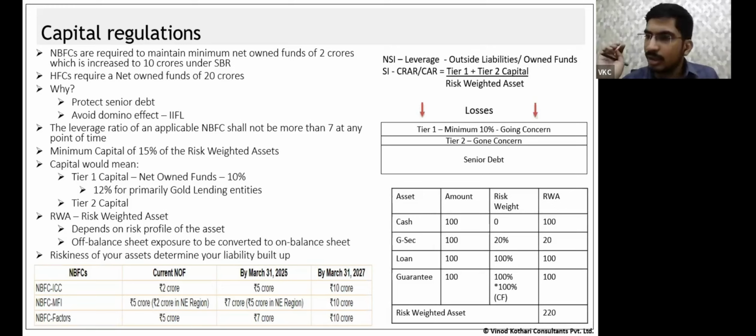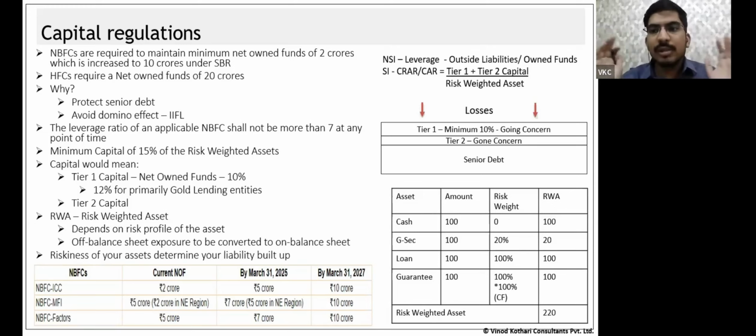When I talk about SI NBFCs, they need to maintain a capital of 15%, or a CRAR of 15%. It's a very difficult term to understand. What do you mean by 15%? What we say over here is that you need to bring in capital from some tier 1 sources and some tier 2 sources. That is 15% of your risk weighted asset. A very typical term. We will have to understand each of them.